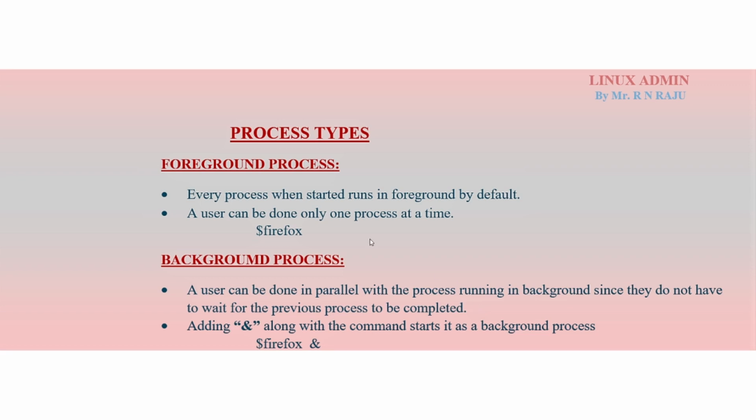So in that case, if you want to run background jobs, adding an ampersand along with the command starts it as a background process. Okay, after running the job, you can add the what? Ampersand. When the ampersand is added, then the job sits in the background. Without ampersand, then it is a foreground.